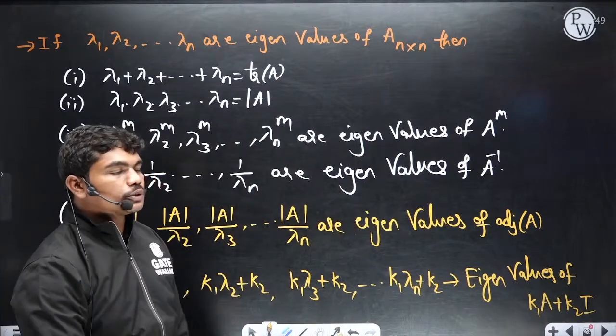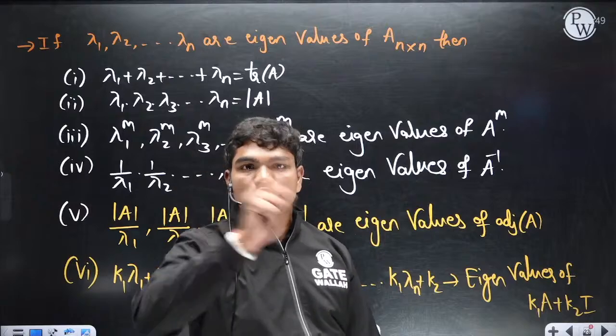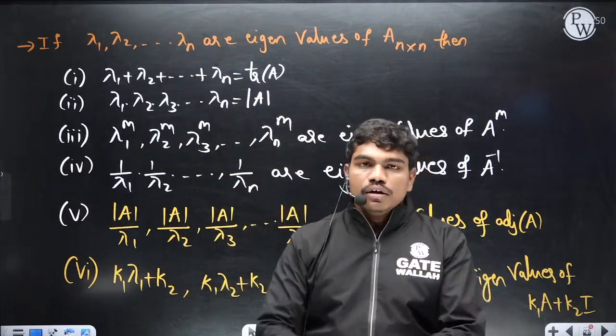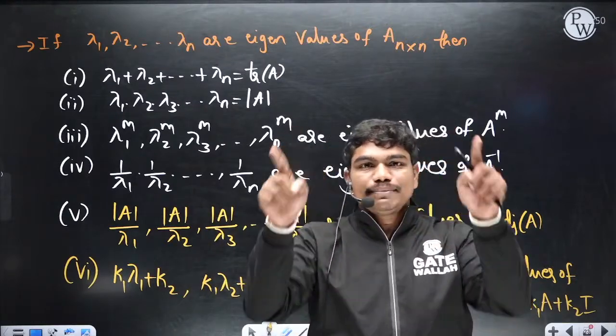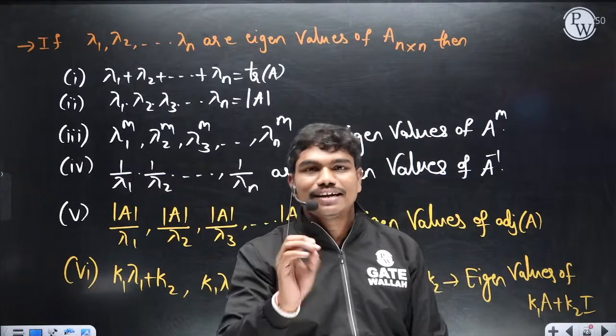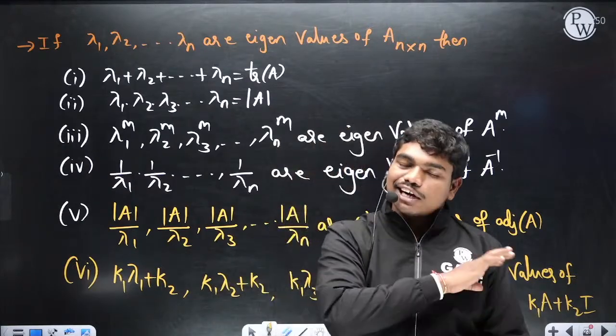Okay, so like this you can write many properties, and also there are some other properties of eigenvalues for symmetric matrix, orthogonal matrix, real symmetric matrix, all these things. So I'll just tell you. Basically if the matrix is a real symmetric matrix, meaning if all entries of a symmetric matrix are real numbers, then all eigenvalues of that matrix will be real numbers. So the eigenvalues of a real symmetric matrix are always real numbers.